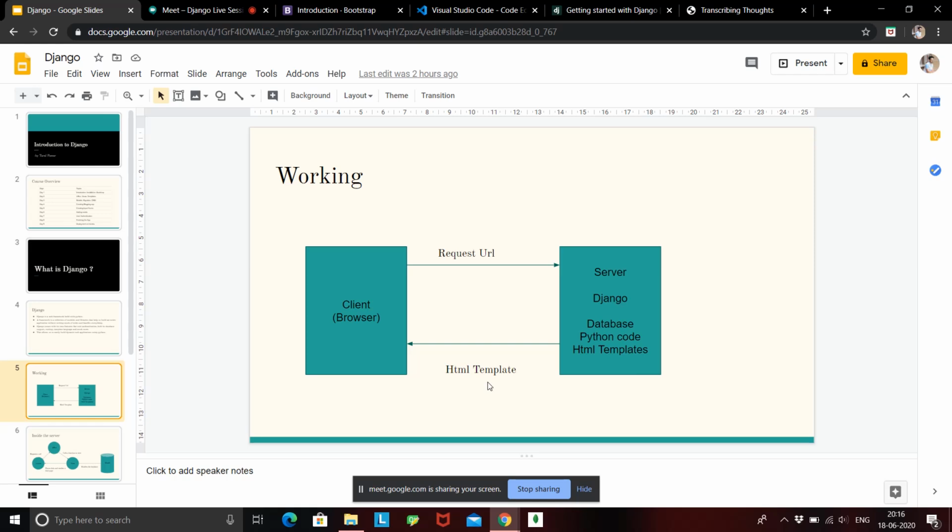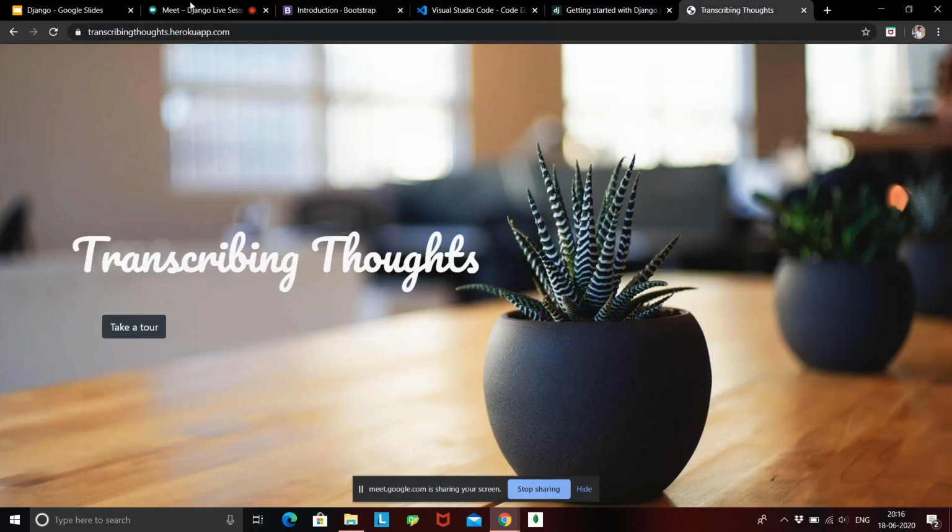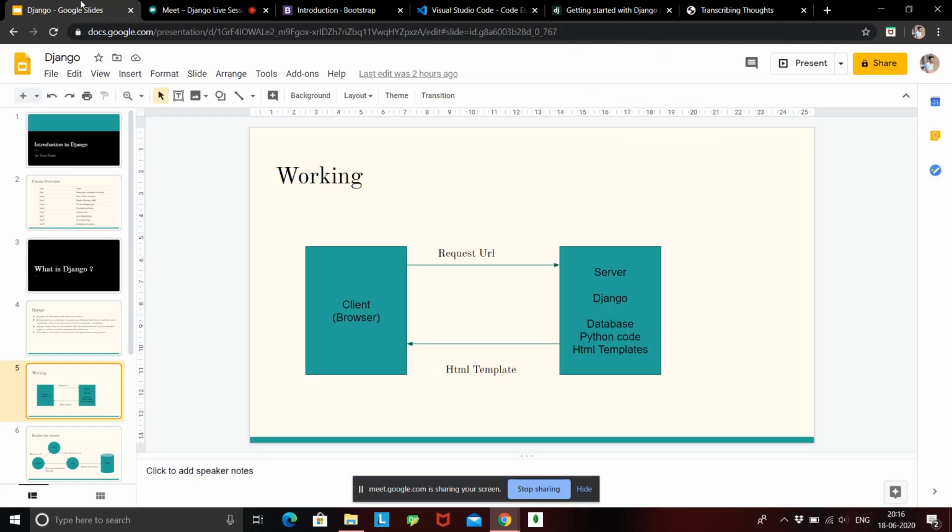So the client requests a URL and the server responds with an HTML template. Okay, so here was the quick example. We request this URL and we got this HTML page. So that is how basically a web application works.